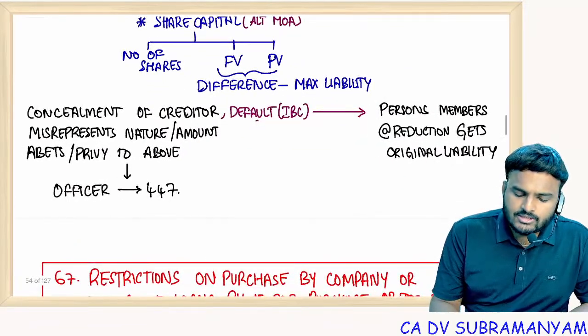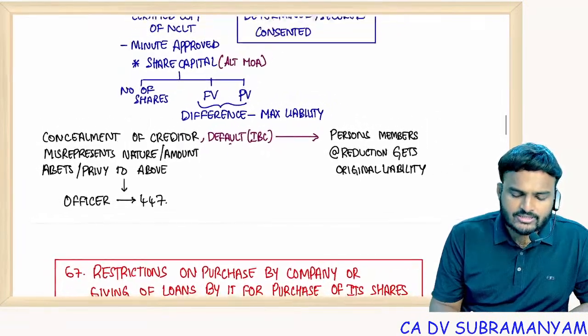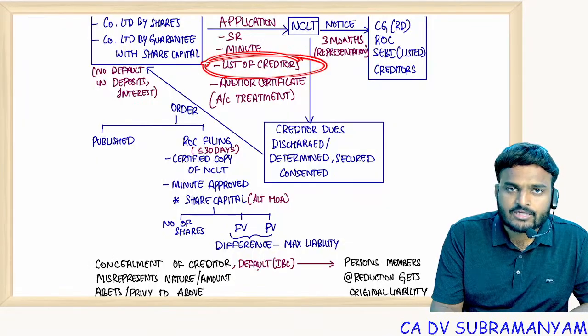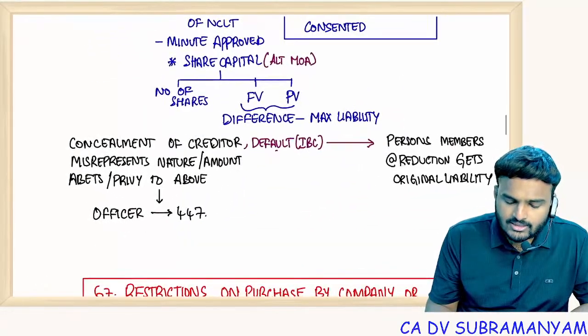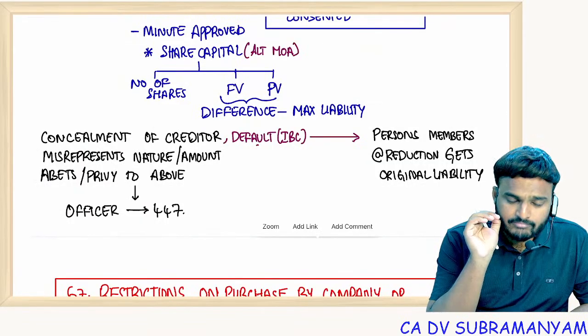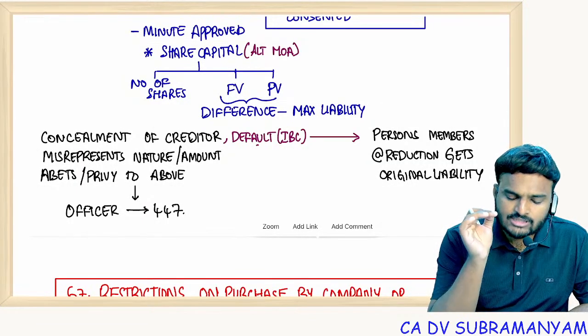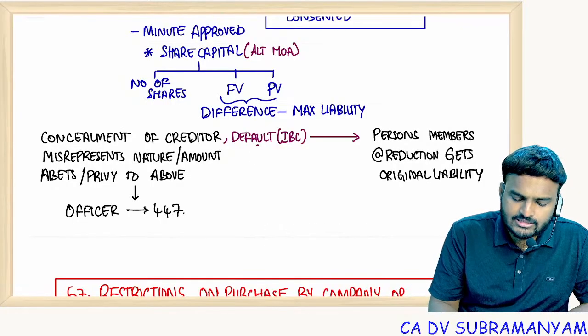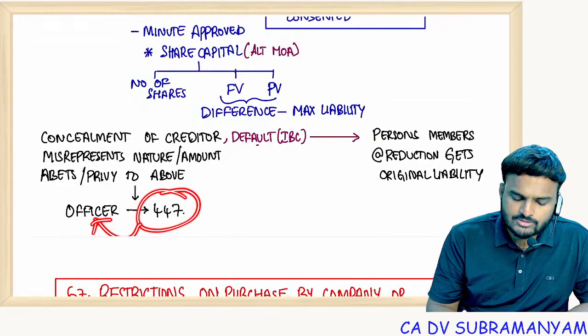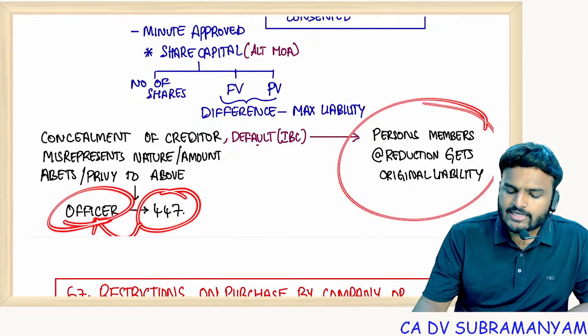In case creditor names were not mentioned, if creditor details are not given, if the creditor list is not complete, then the creditors whose names are missing in the list can file a petition with NCLT. Now NCLT will impose section 447 punishment on the officers, and members will get back their original liability.